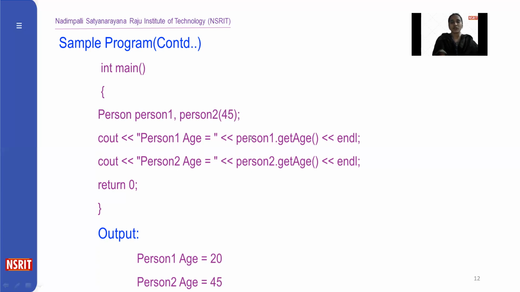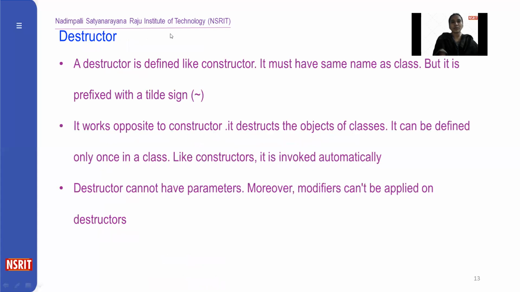Constructor overloading means multiple constructors having the same name with different parameters. So based on the parameters and based on the object at the time of the object creation, the respective constructor is invoked. So this is the example of constructor overloading. And coming to the destructor.